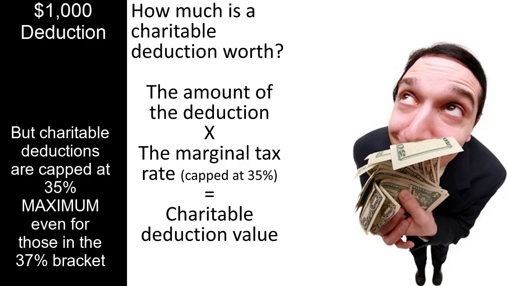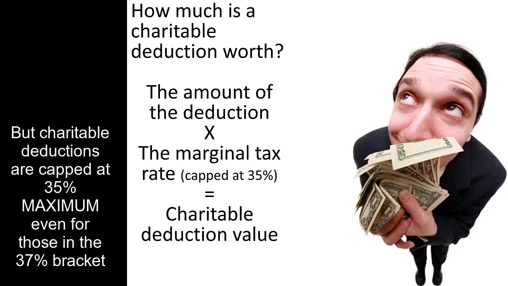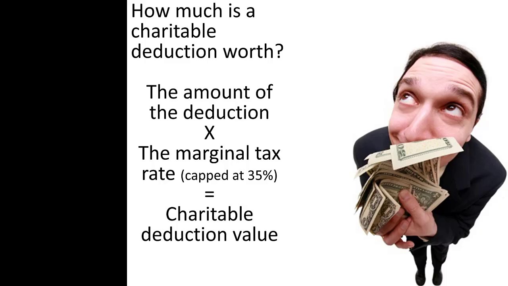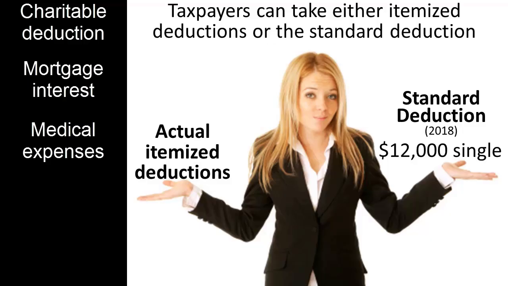That same tax deduction is usually worth $370 to a taxpayer in the 37% bracket. This difference in value helps to explain why charitable tax deductions may be more interesting to those with higher incomes. Charitable income tax deductions are an itemized income tax deduction. Other examples of itemized income tax deductions include the mortgage interest deduction, deductions for medical expenses greater than a set percentage of adjusted gross income, and deductions for state and local taxes up to $10,000.